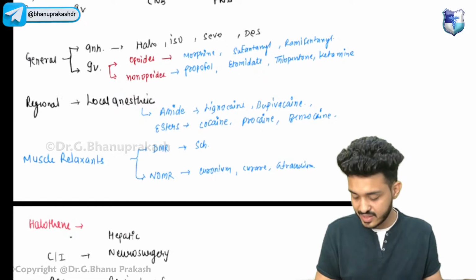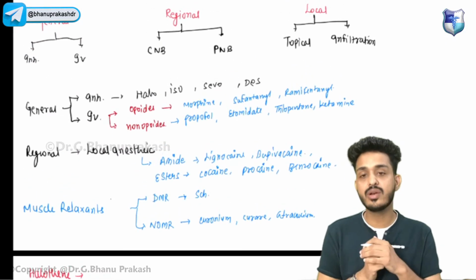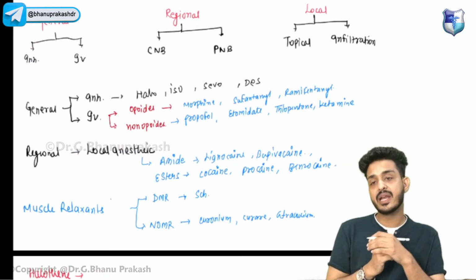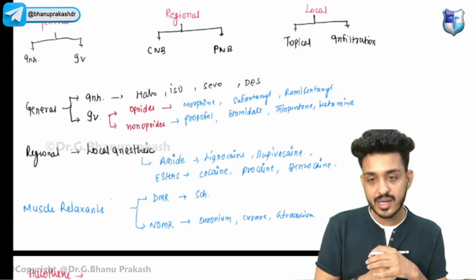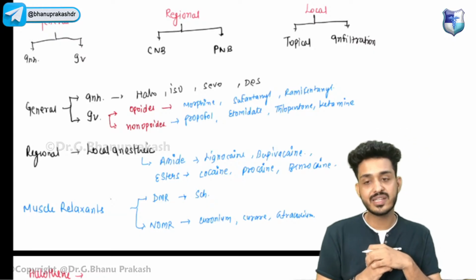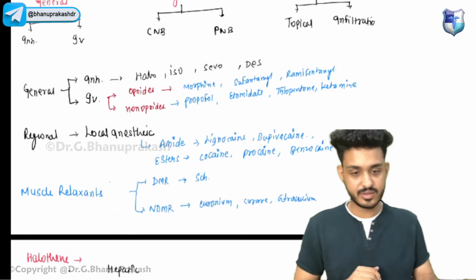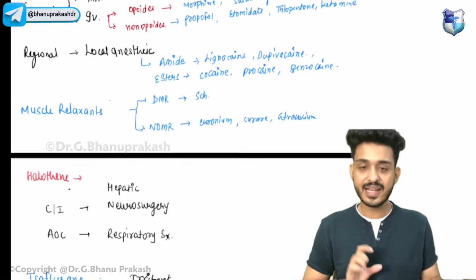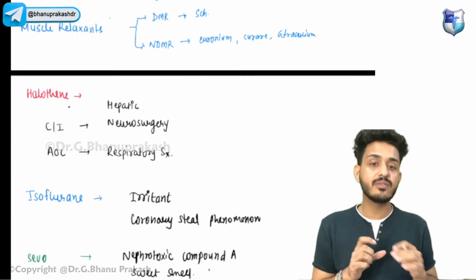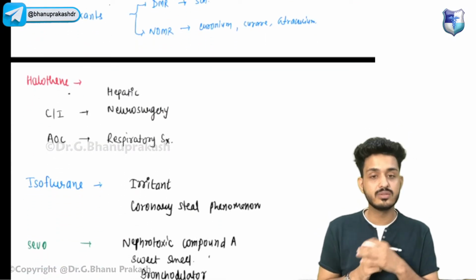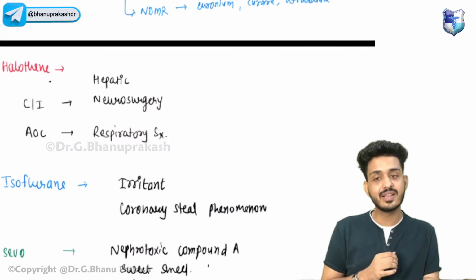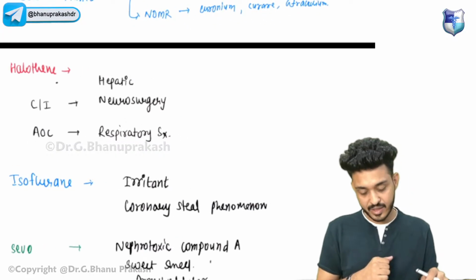In our further discussion, we are going to learn in this particular manner. We will discuss general anesthesia, then regional anesthesia and muscle relaxants. First I will tell you important points, and then I will ask you some questions. There are some one liners you have to answer in the last, so try to be attentive till the end of this class.